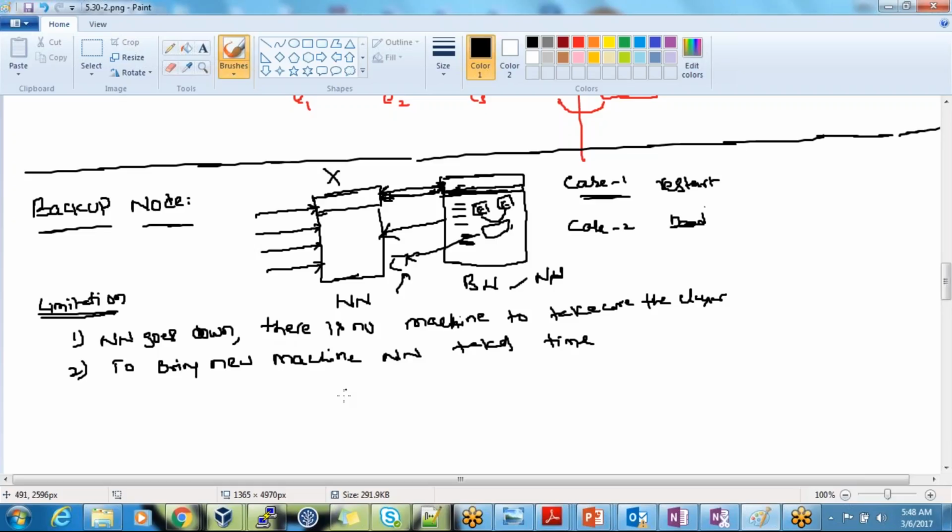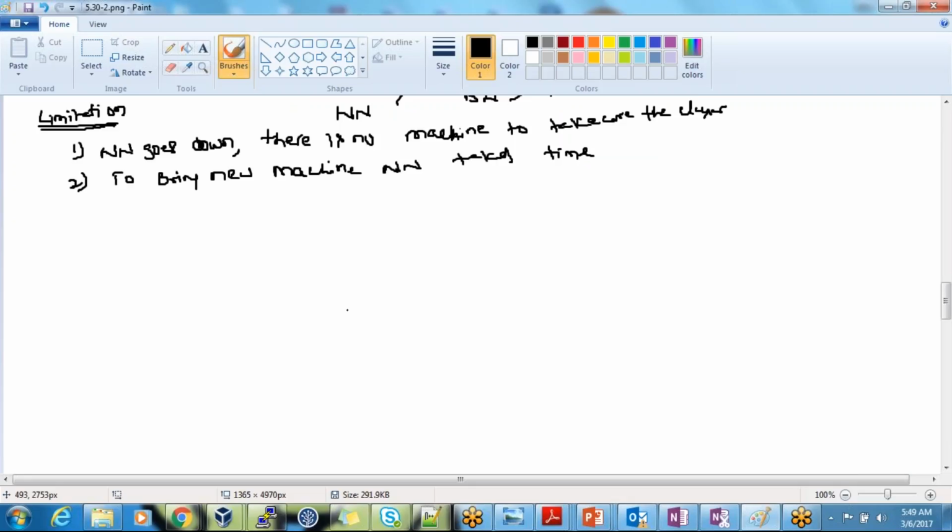To avoid these limitations, Hadoop came up with something called high availability. It is highly available, meaning available all the time. What does it mean? How will it work?